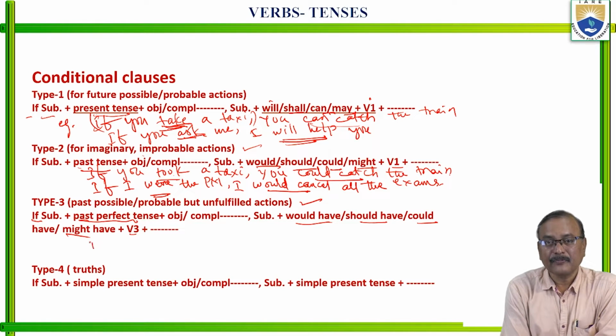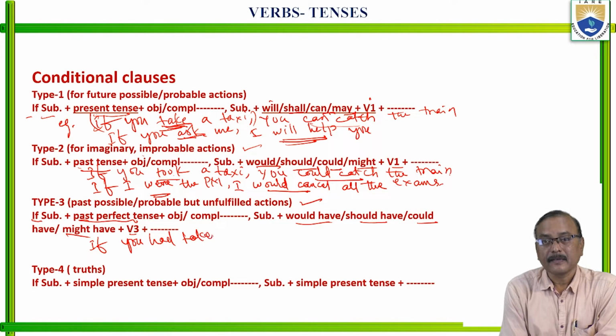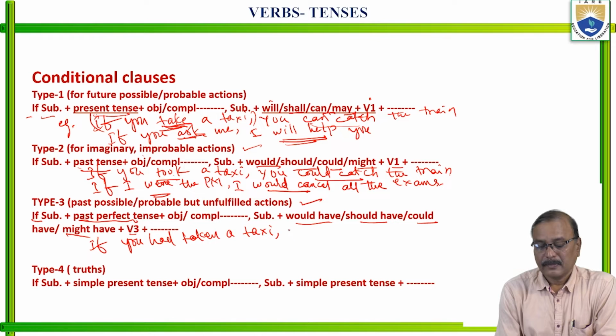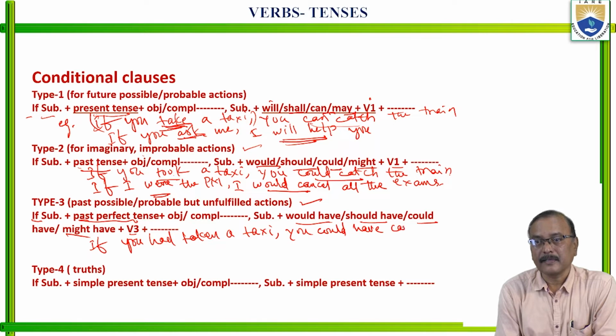Example here, if you had taken a taxi, okay, you could have caught the train.